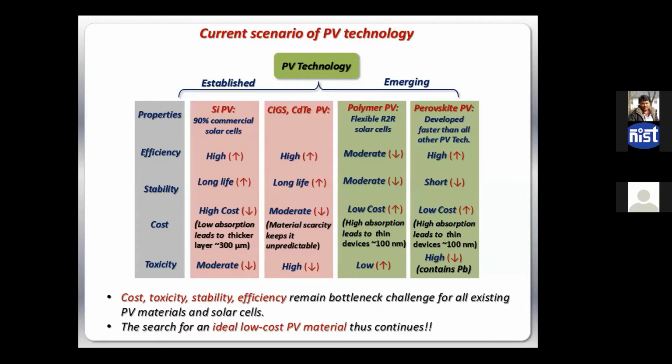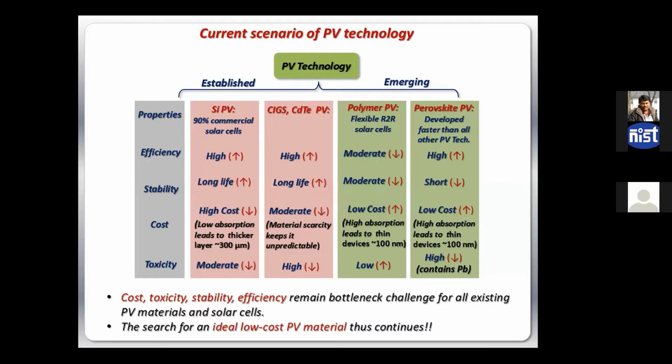And in terms of toxicity, polymer solar cells are organic, only carbon, hydrogen, nitrogen kind of things, so there is absolutely no toxicity involved. But for perovskite, we do have lead inside. Very small amount of lead, but we do have lead. So that toxicity is another problem for perovskite solar cells. And if perovskite is going to dominate the whole PV technology, then we have to be very careful.